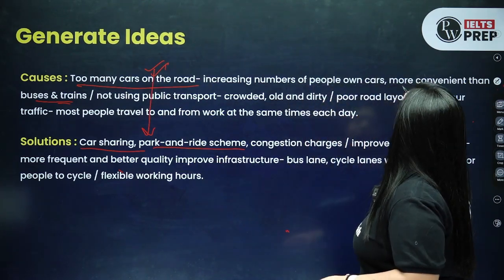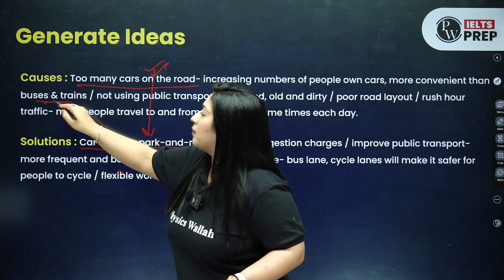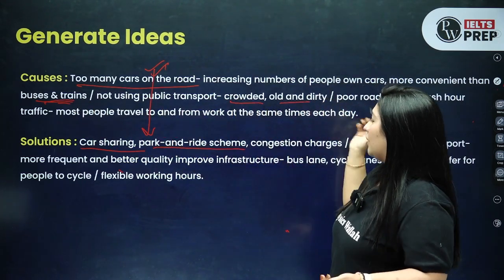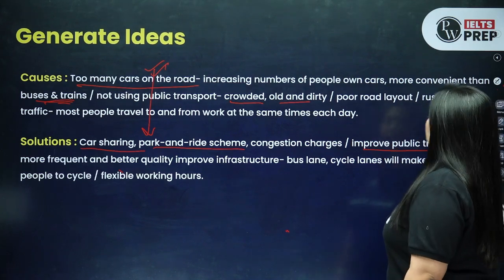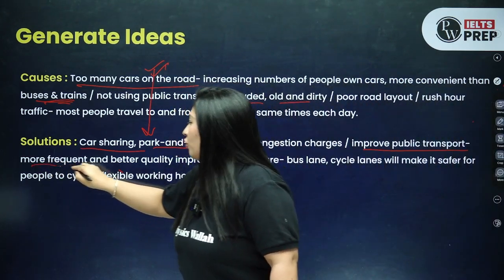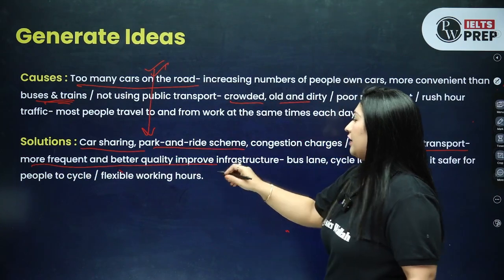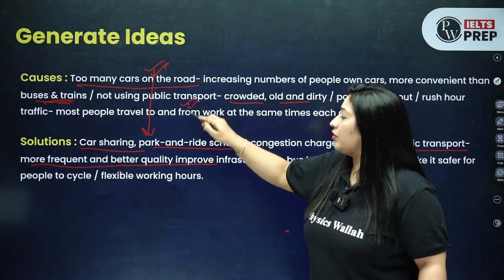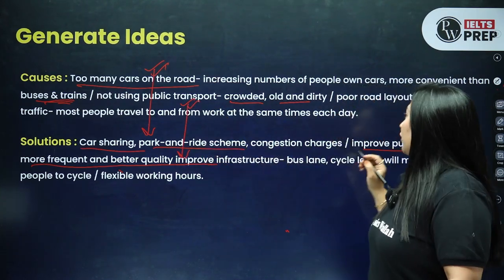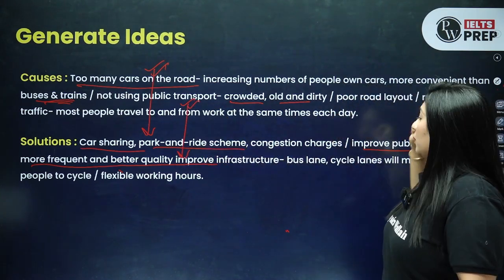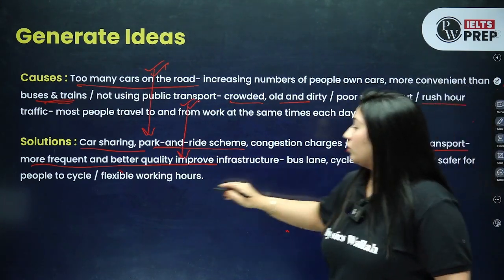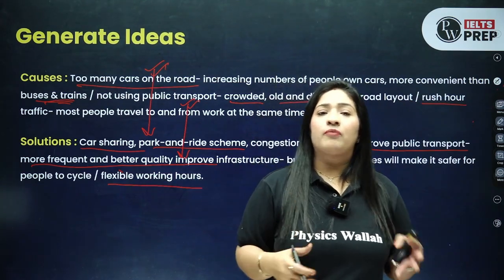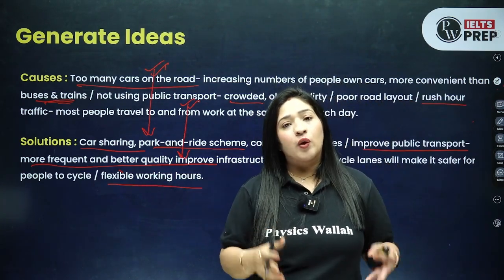Let's suppose I'm saying that people do not use buses and trains because they find these public transportation options crowded, dirty and old. So here we can say improve public transportation, right? They should be more frequent and better quality, right? And improve infrastructure. So can you see that? Whatever the problem I'm talking about, I'm giving the solution of that only. Now, if I talk about the rush hours, this can be solved with flexible work hours.